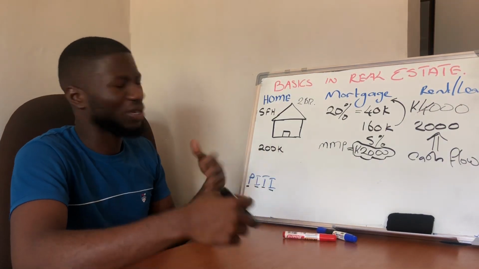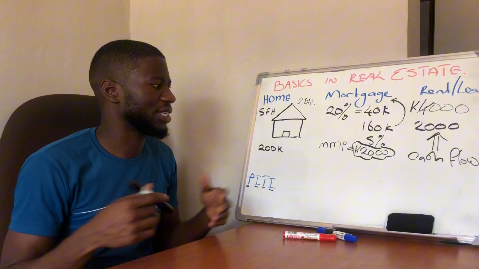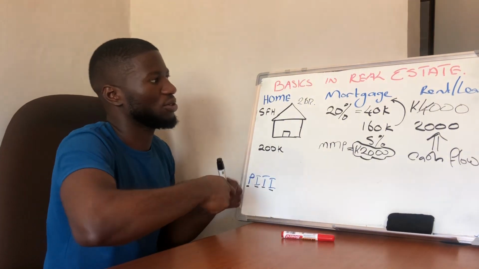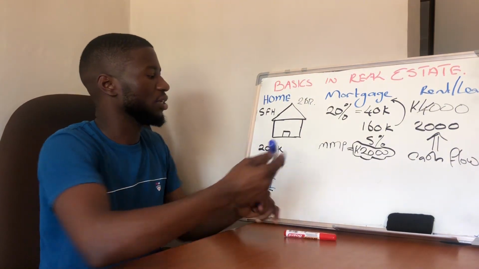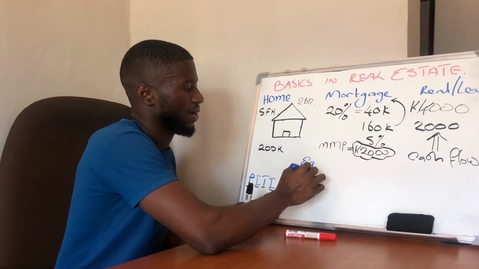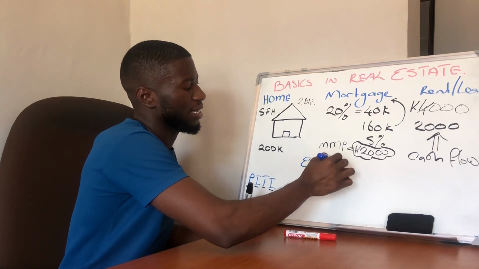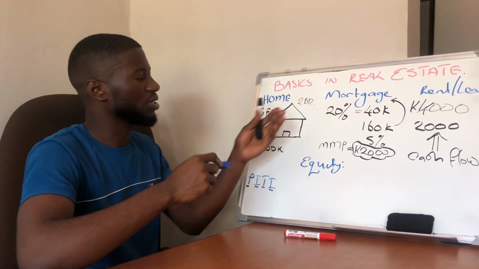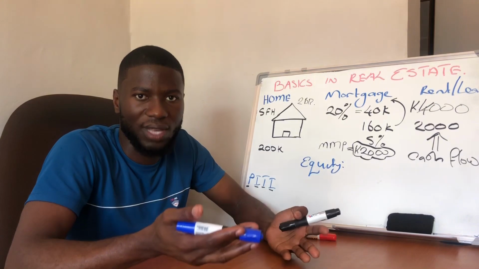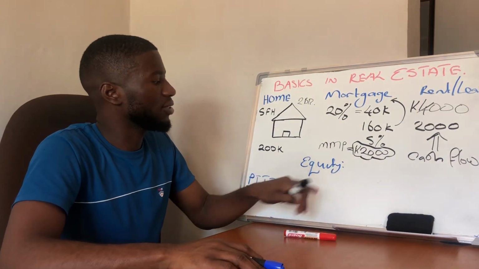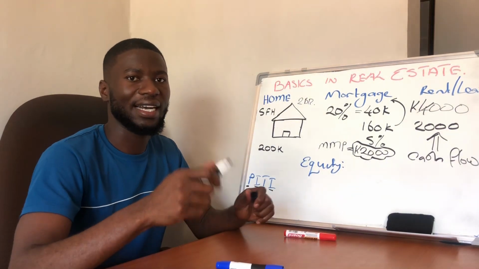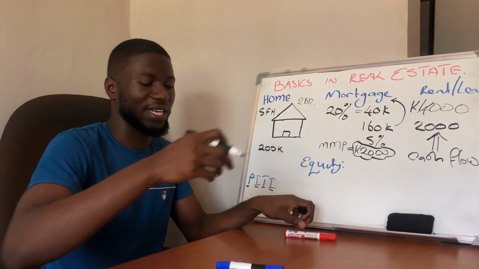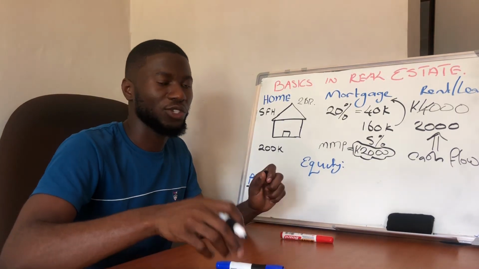But before you want to sell the house, let's look at another terminology that you need to understand. Because if you are going to talk about cash flow, you need to talk about equity, right? So what is equity? If you say, oh no, the equity on this property is 50,000, what do they mean? Equity really is just the current value of that property minus what you owe the bank.